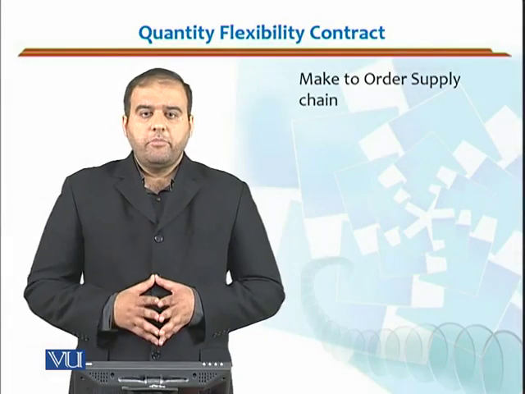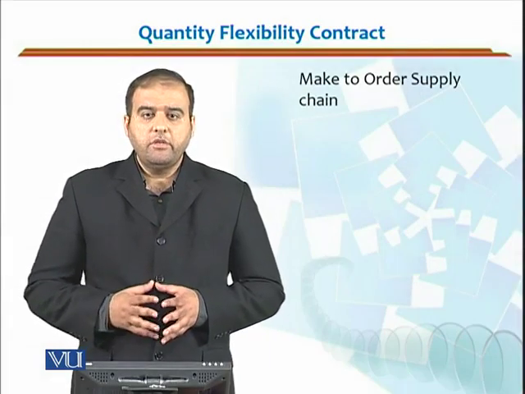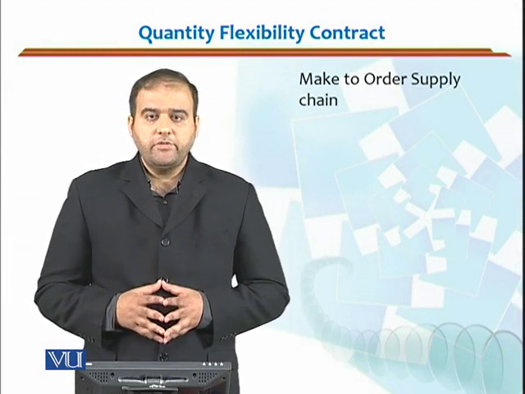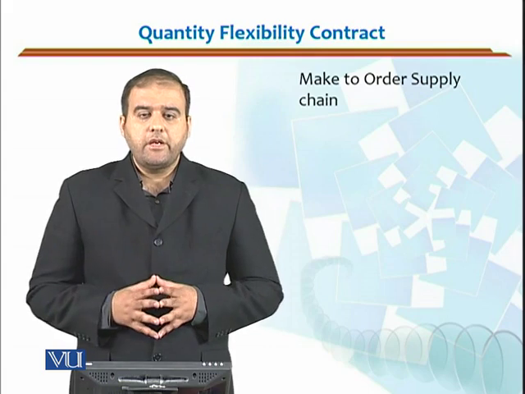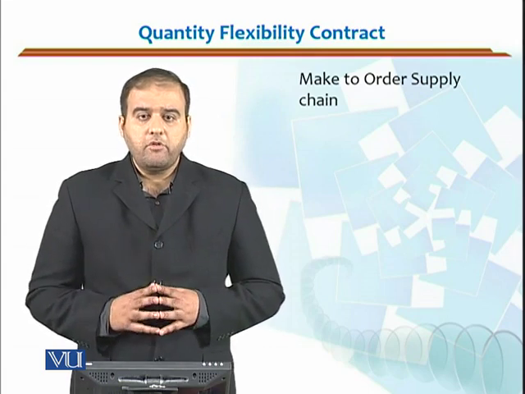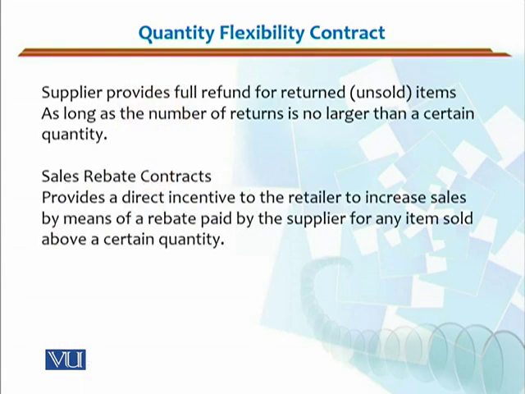Student, the third important contract in the regime of make-to-order supply chains is the quantity flexibility contract. Now, let us look at different postulates for quantity flexibility contract. In a quantity flexibility contract, a manufacturer will provide full refund for returned or unsold items as long as the number of returns is no larger than a certain quantity. It is also known as a threshold contract.